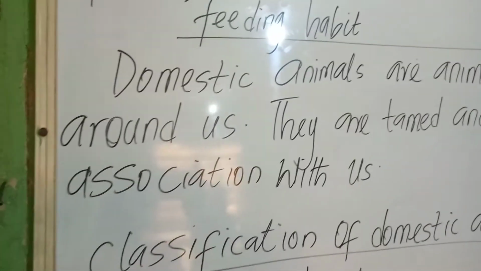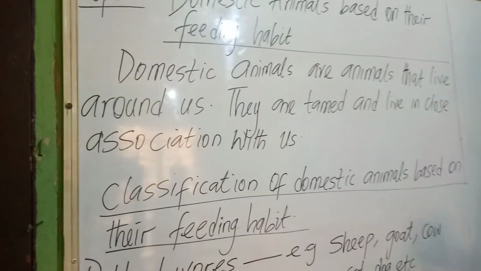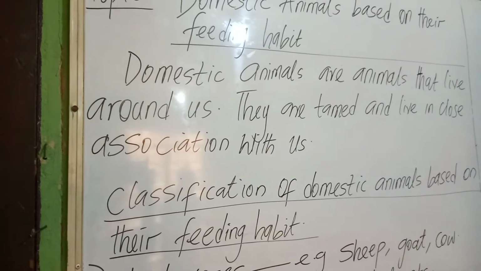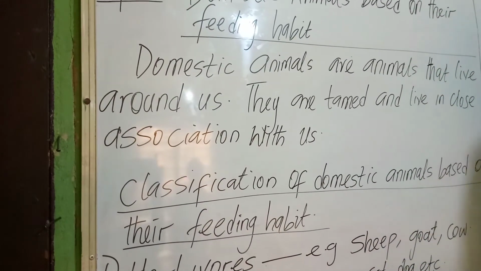For example, let's take a look at the dog. You know, the dog is a friend of man, as they used to say. You can tame your dog, you can groom it from a puppy up to a matured age. When you call their name, they respond. When you ask them to eat this food, they respond.